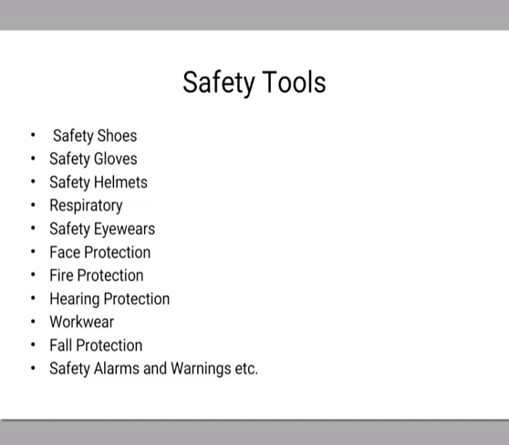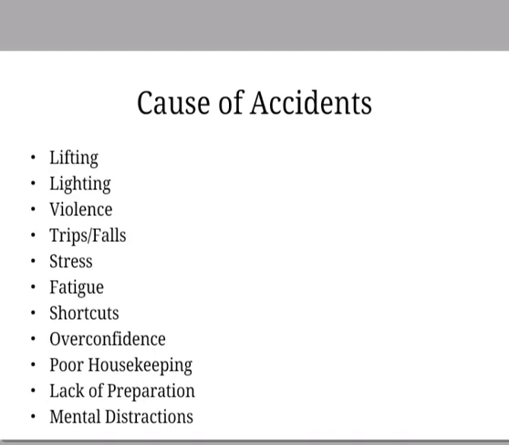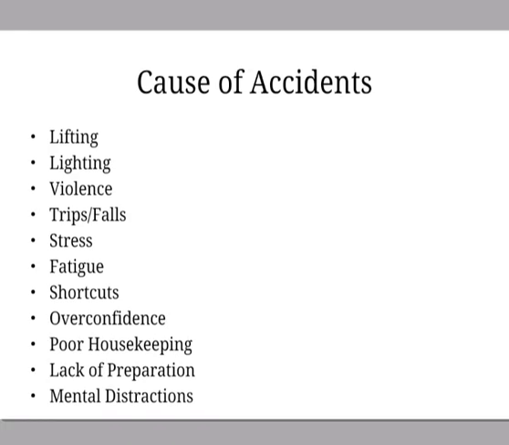Then it gives alarms and warnings so that the worker will understand that a fault will occur in the system. Then we have to see the different causes of accidents whenever we work in the industry. The first one is lifting. Whenever we have to lift heavy objects, if the heavy object is not carried properly, an accident will happen.